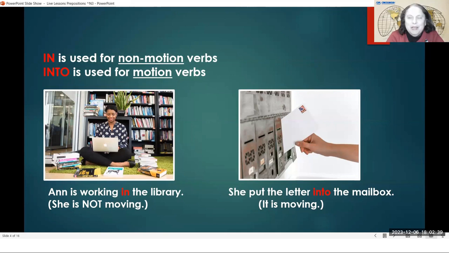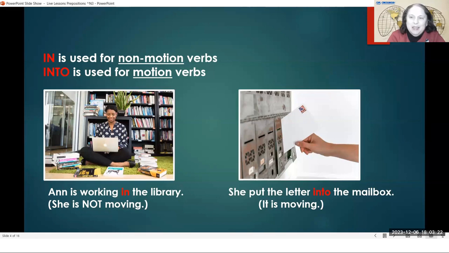Here are some other examples about in and into. Anne is working in the library. She's not moving, she's in the library. Even if she was going to walk around inside the library, as long as she doesn't move to a new location, we would still say she's in the library, in. She put the letter into the mailbox. Right now it is outside the mailbox, and now it is moving into the mailbox, into. Because it is changing location, it is moving. It was outside, now it's going to be inside. Because it's moving, we say into, into.